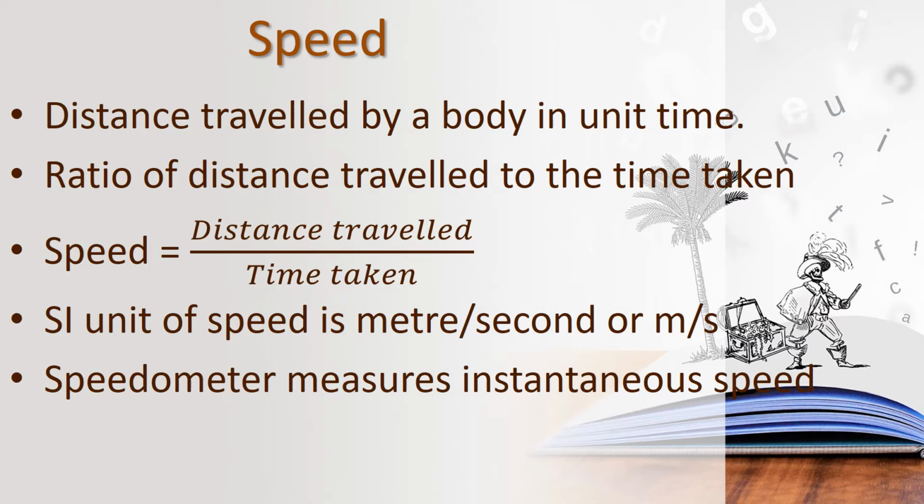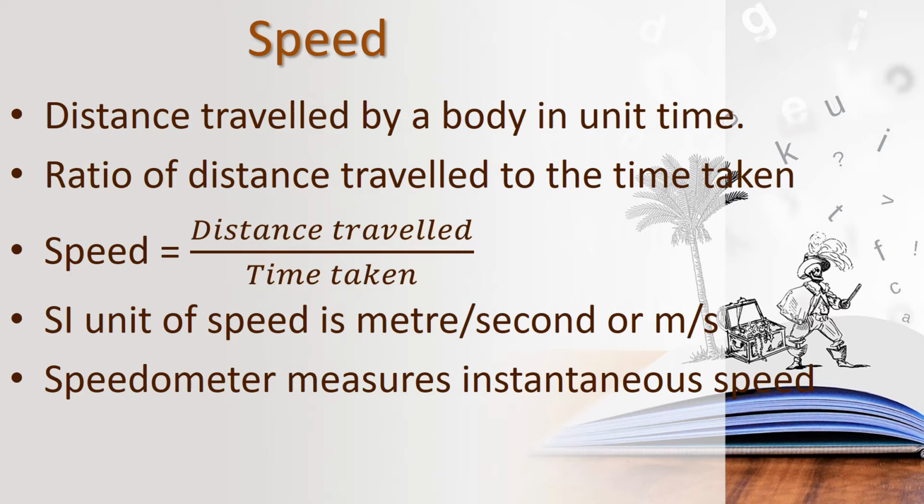Children, in the car you can see 2 meters. Have you seen them? Till now if you didn't see them, you should find them. The first one is speedometer and the other one is odometer. These are the 2 meters you can see in your cars. If you are traveling by car, you should know this.